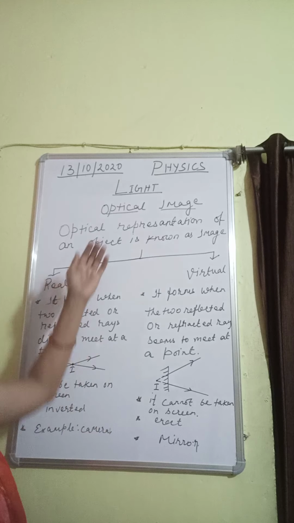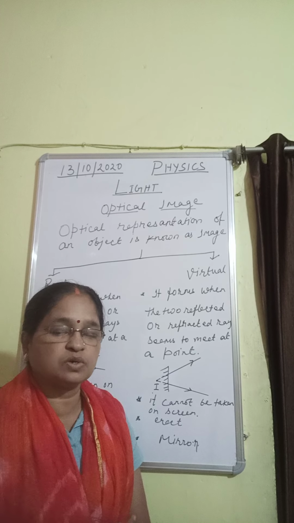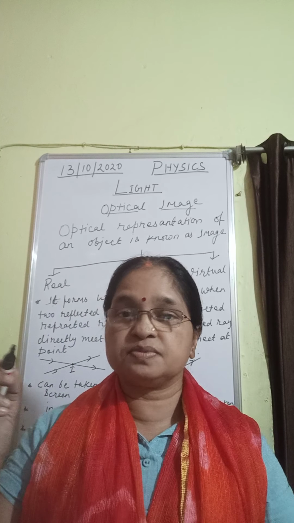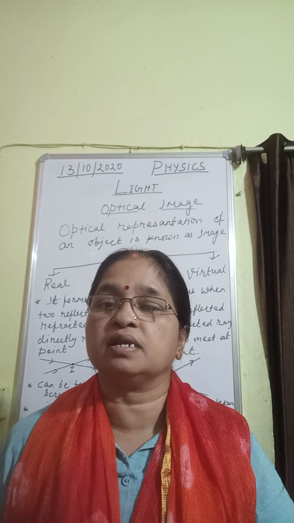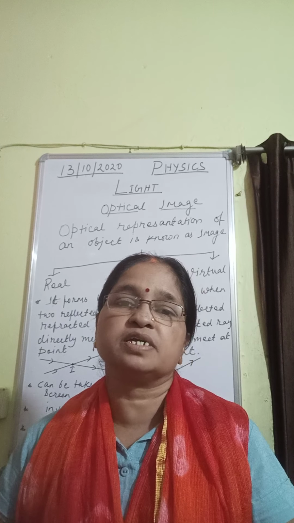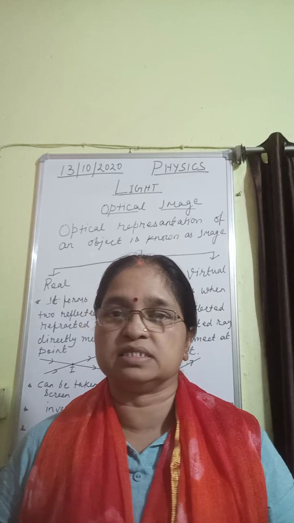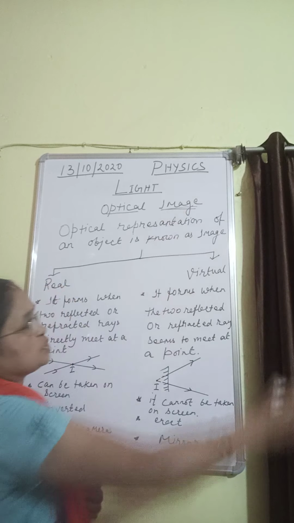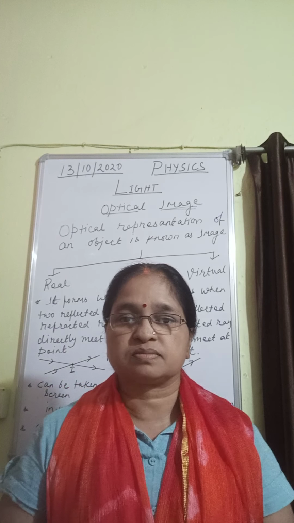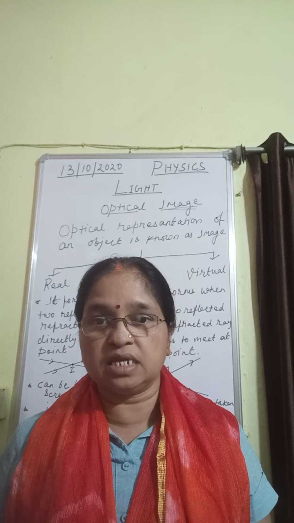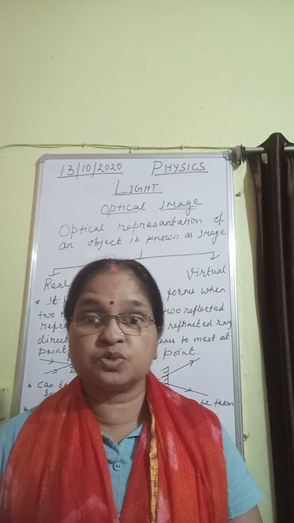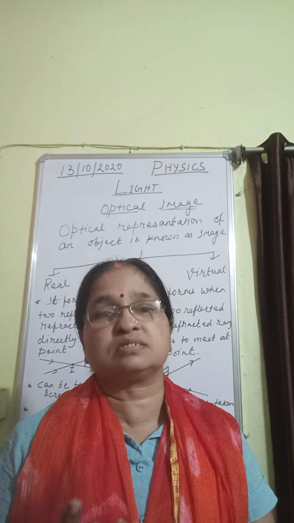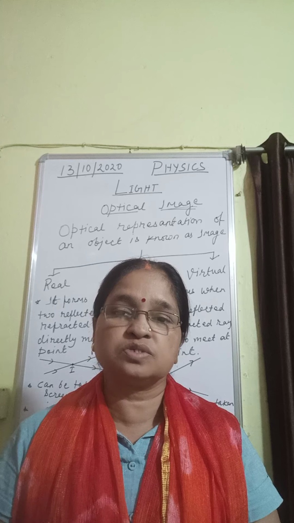Now let's start with image, optical image, because just now you have seen that in regular reflection the image is clear or fine, and in irregular reflection the image is not clear, that was hazy. So here first of all let's try to understand what is an image. From birth till death we are seeing the mirror and we are seeing ourselves. Students, you also hopefully at least twice stand in front of the mirror to see yourself.